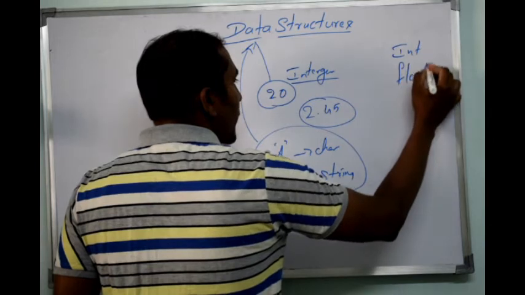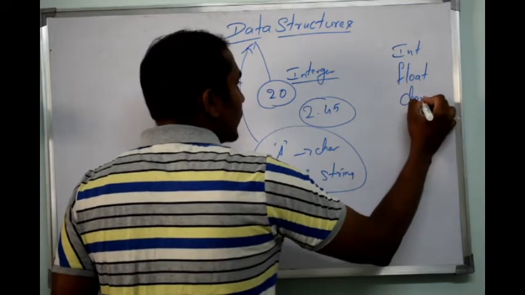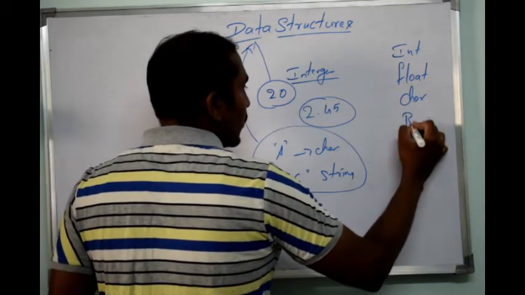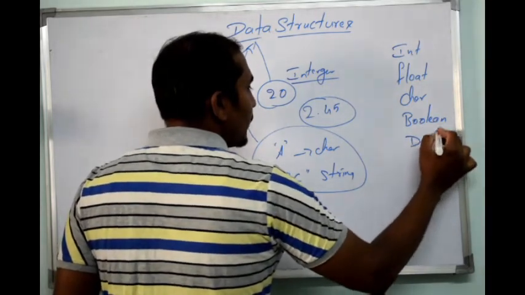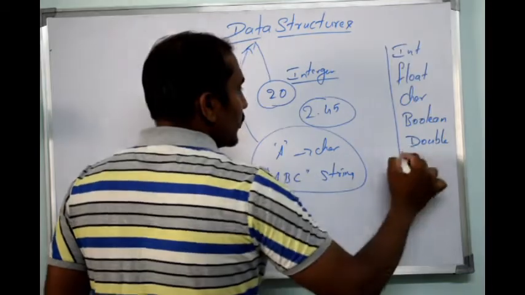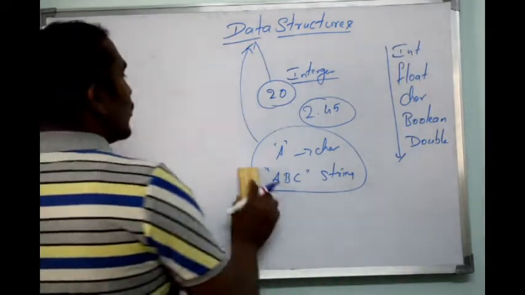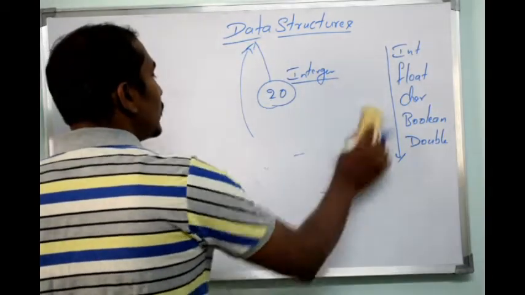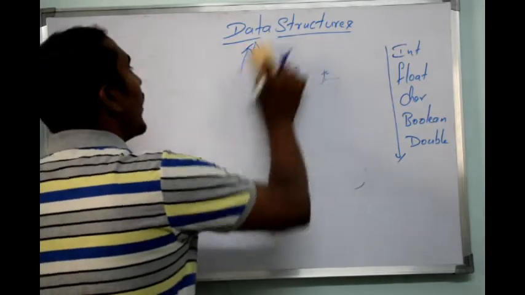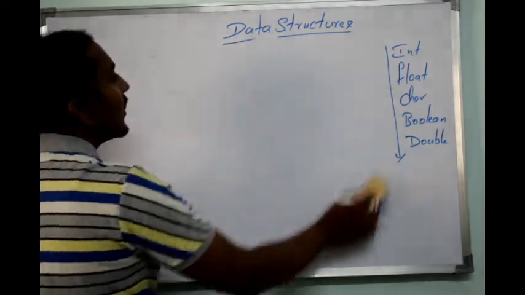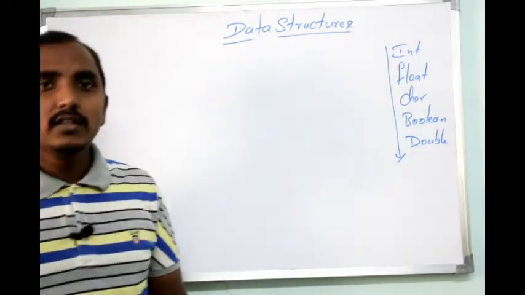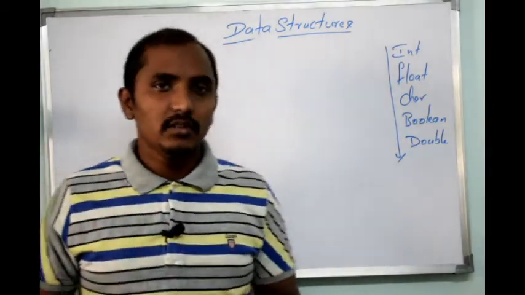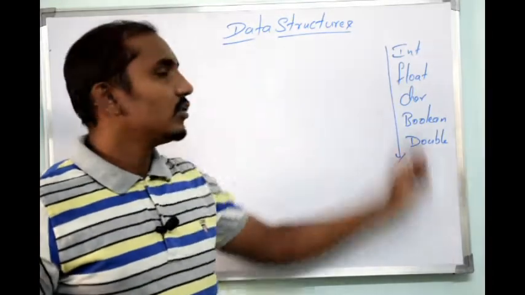We have already discussed the data types like integer, float, character, as well as boolean and double. It goes on. As we have discussed these topics already, I'm not going to explain how to declare a variable or how to access a variable. Those things will not be discussed because they were already discussed in your first semester. These are the data types you have.